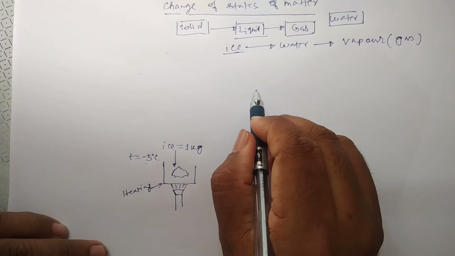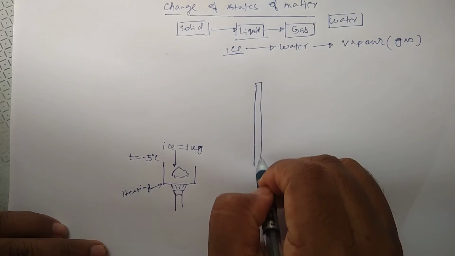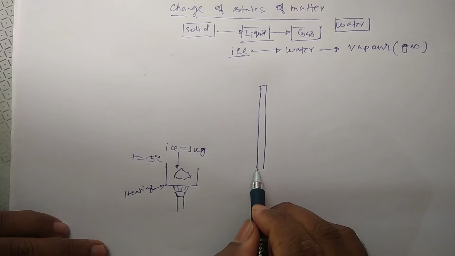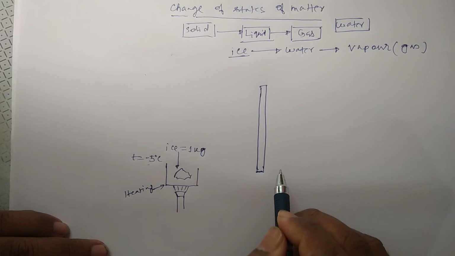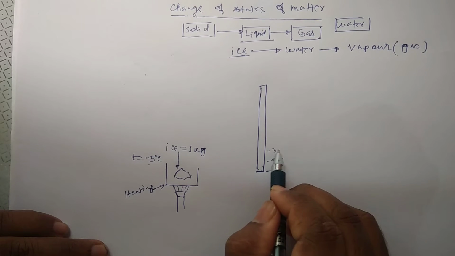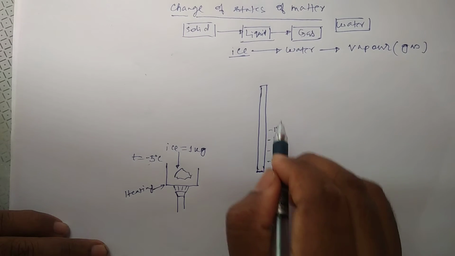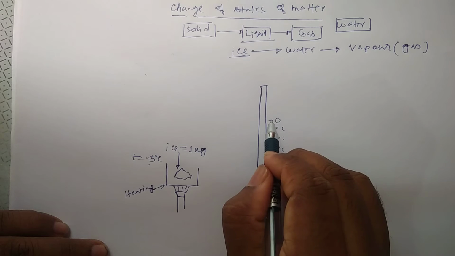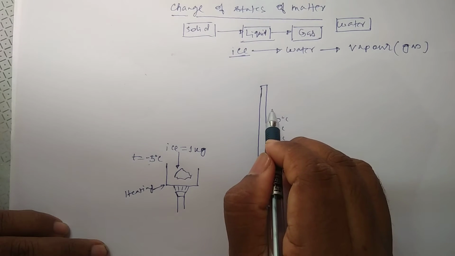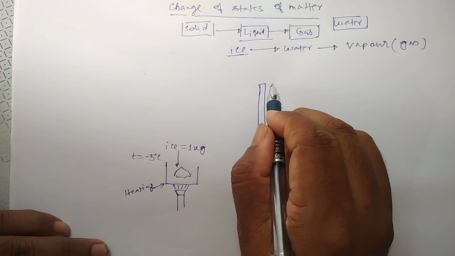So if we see the temperature scale, suppose this is a scale. Here the temperature is -5 degrees centigrade, then -4, -3, -2, -1, 0, then 1, 2 and so on.